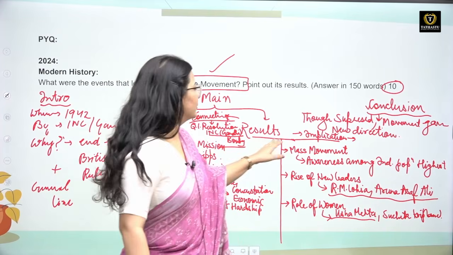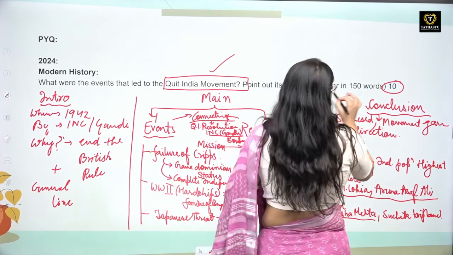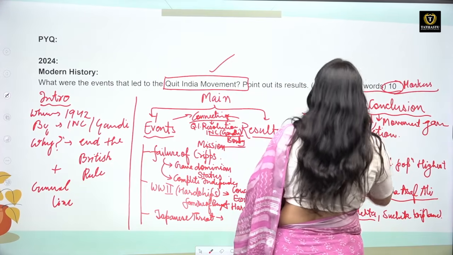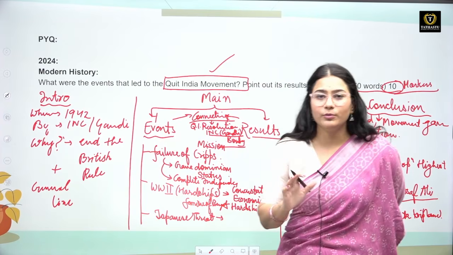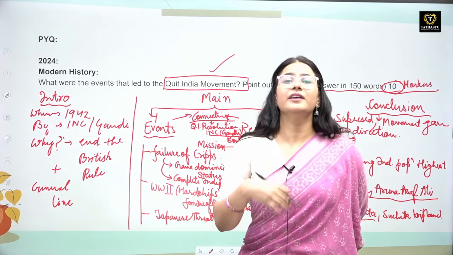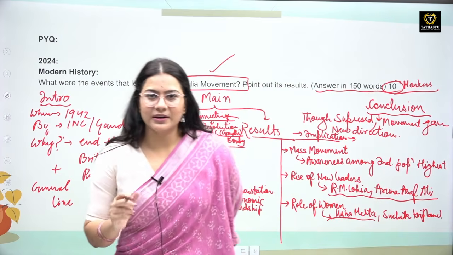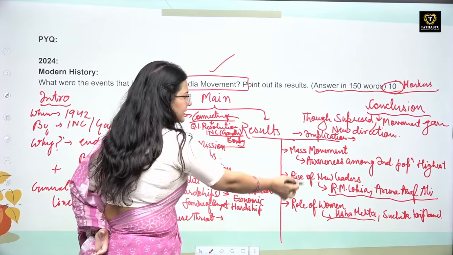So this is how you can mention your implication, and this can be a very good answer when it comes to your 10 marker question, because in 10 marker you cannot write much, but you need to be very multi-dimensional. If you are not multi-dimensional, you are not going to get very good marks. Okay, so if you want to get very good marks, you have to be multi-dimensional. Here I have mentioned 3 events and 3 results.